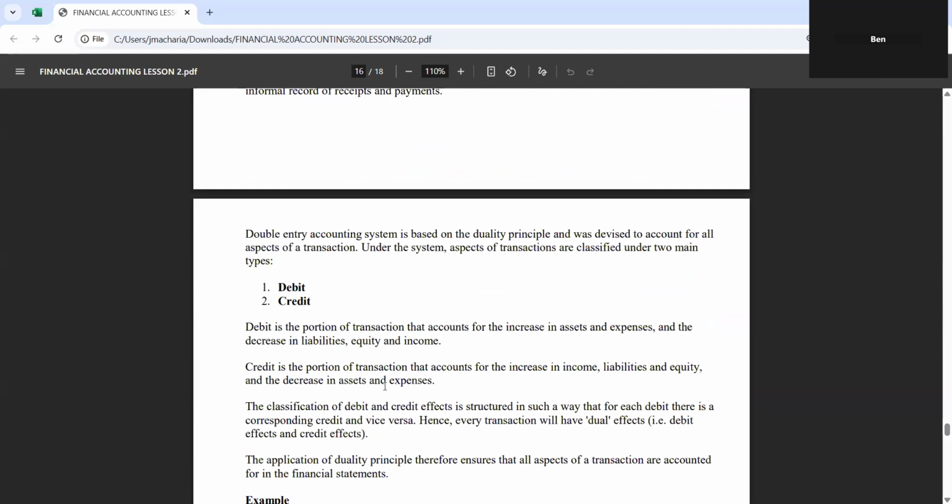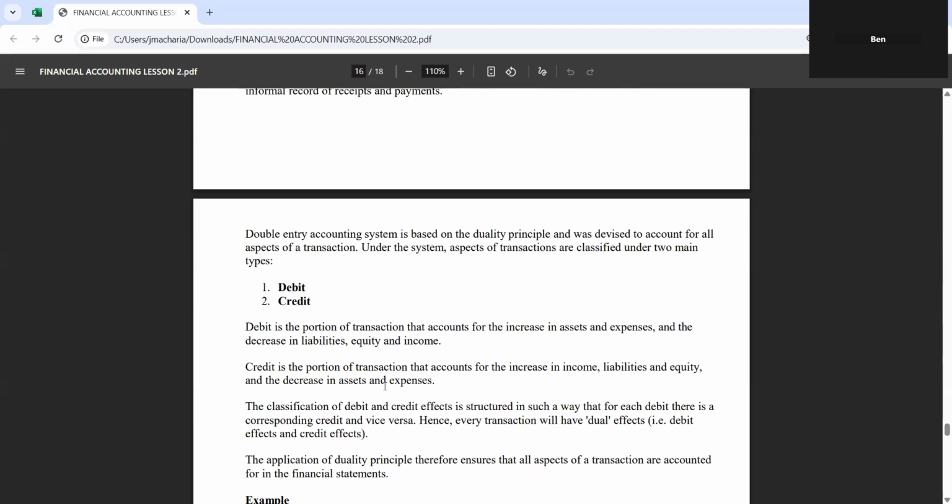Now, in accounting, we shall have something we call ledgers in our next topic. This is just the introduction, topic 1. We shall look at ledgers and cash books and among others, and we are going to see that a ledger is divided in two parts. There's a debit side and there's a credit side. When you record an item in the credit and you record an item on the debit, we shall see what is the difference between these as we move on.